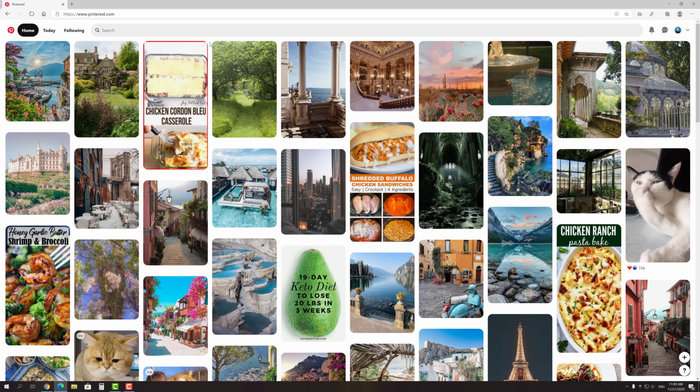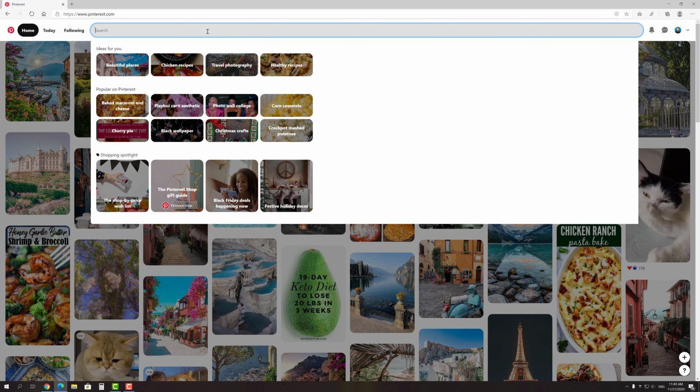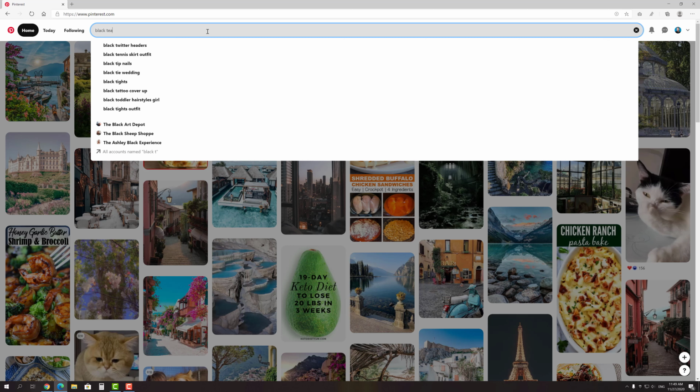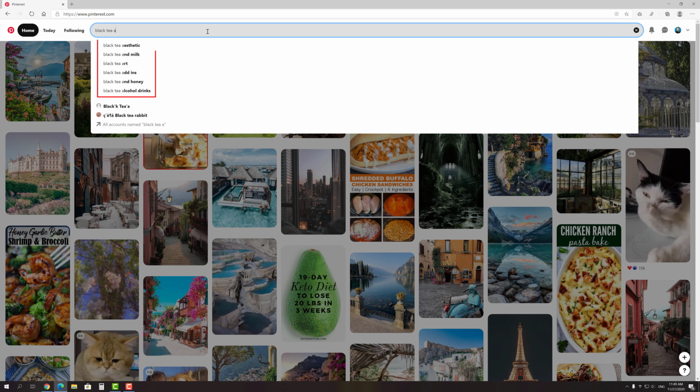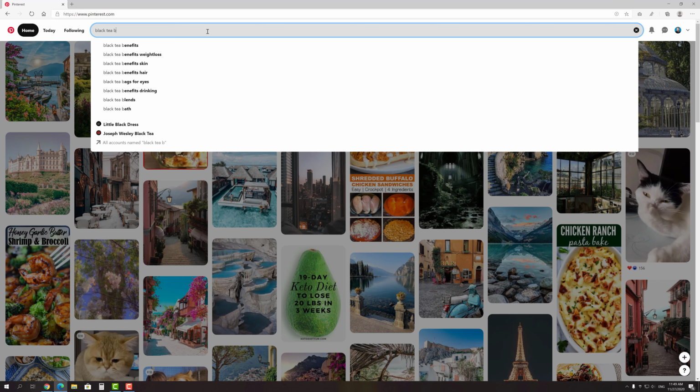To find even more of them, you can also use the ABC research method. Just enter your primary keyword with a space and add the letter A. As you can see, Pinterest starts to show us search suggestions that we also can use in our research. So after you're done with the A, enter the letter B and repeat the process with other letters before you